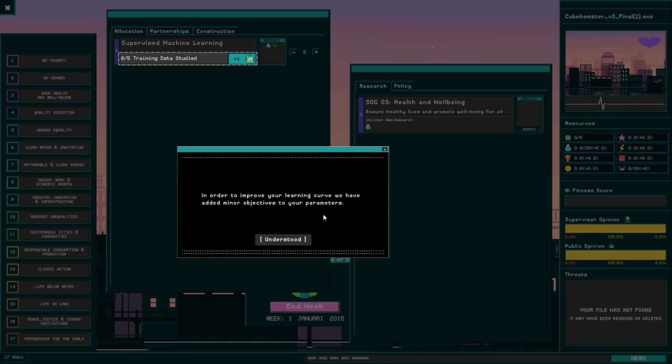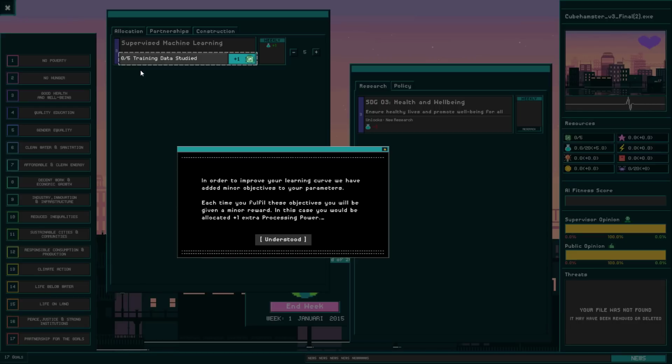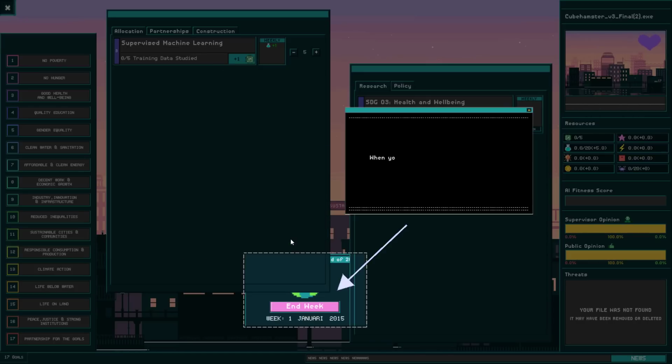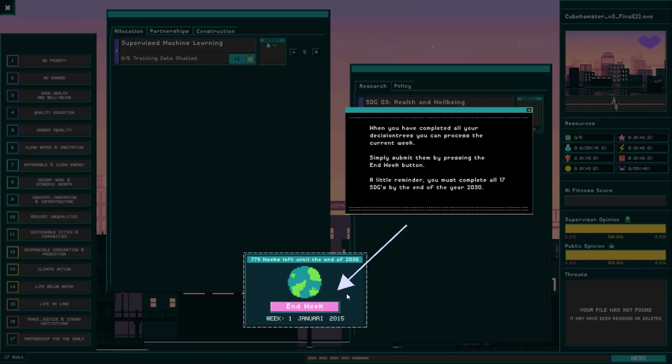Understood. Now it gets a little bit more complicated, seeing as we have targets for the player. In order to improve, I get to fulfill these targets. If I study 5 training data, I will gain as a reward 1 processing power from my supervisors. So when I've completed all my decision trees, which I believe I have, I can press the end week button. And just a little reminder, I have to complete all SDGs by the end of the year 2030.